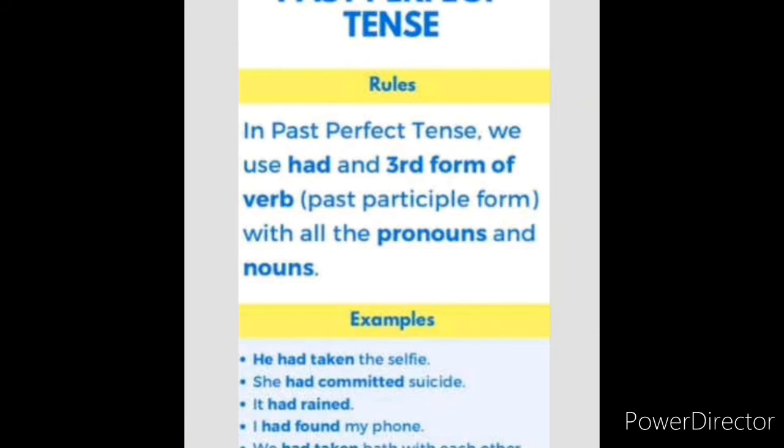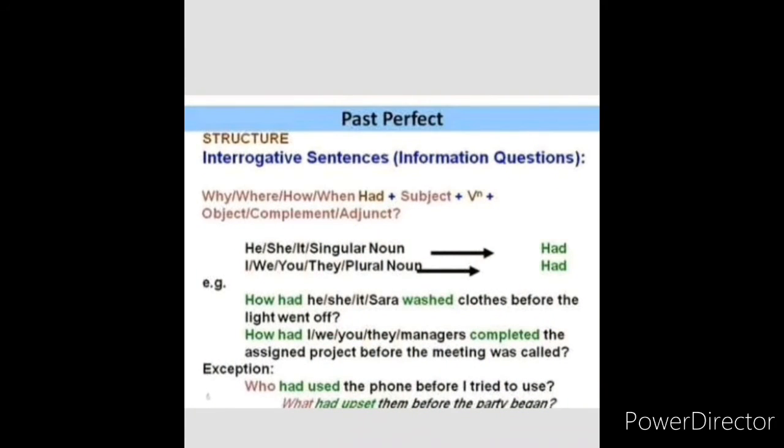Past perfect tense rules. In the past tense we have had and the third form of the verb, that is the past participle, isn't it? Yes. He had taken the selfie. He had committed suicide. It had rained. I have found my phone, that is, the phone was already lost. Now he has found it. Okay. So, I had found my phone.